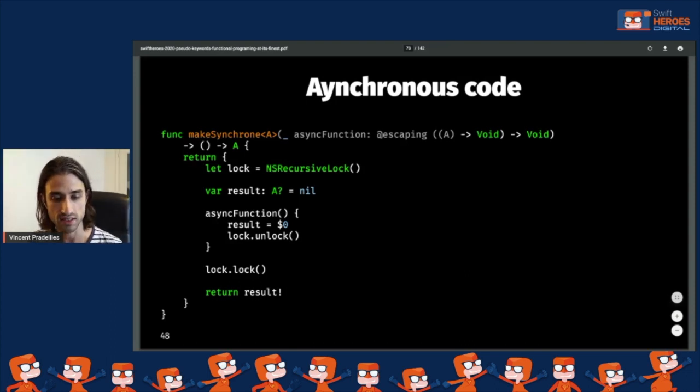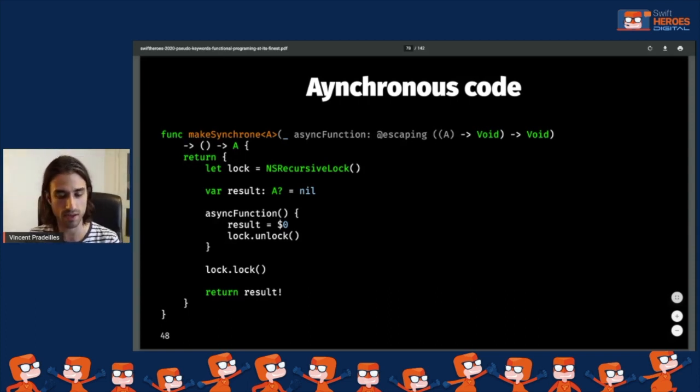It takes as an input an asynchronous function that returns its result through a completion handler, and it returns a regular synchronous function that returns its value through the regular return value.